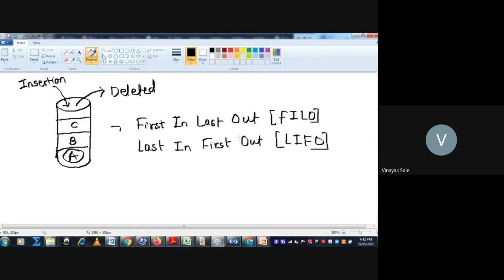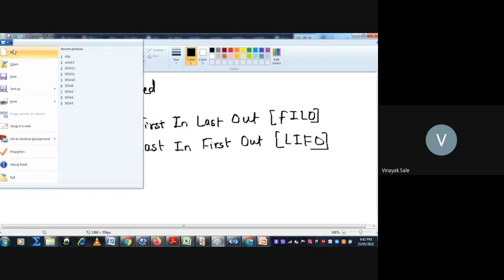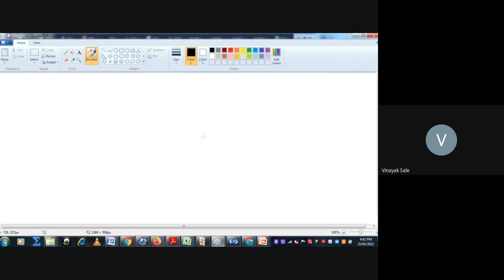Stack is a static data structure, and it is LIFO, that is last in first out, or first in last out. Initially, suppose a stack is empty and array size is suppose 5.